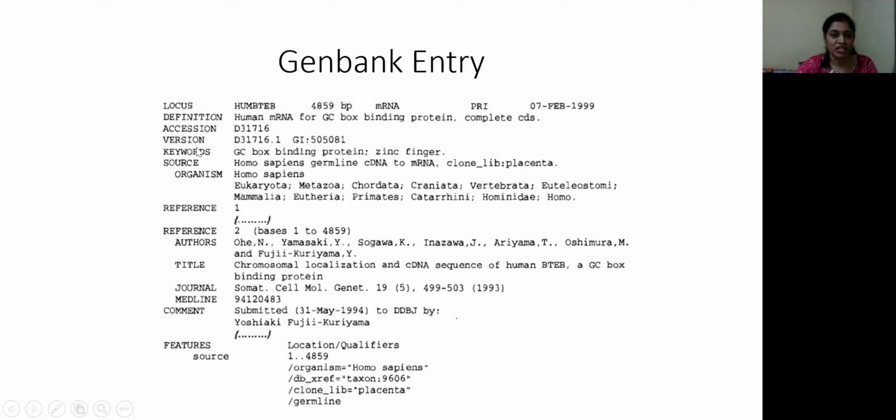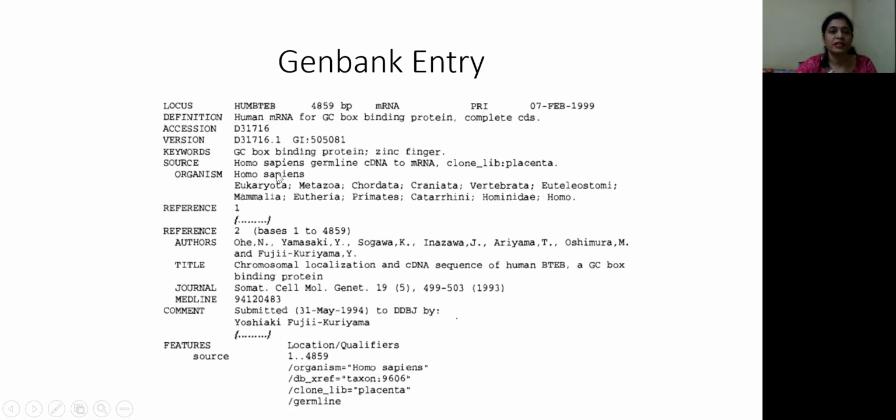Next comes version. Here version is nothing but the accession number 0.1, 0.2, it goes on like that. This version indicates the number of revisions that had happened to the sequence submission. Next, keywords. The important keywords related to this sequence are given here. In this particular sequence, GC box binding protein and zinc finger are the keywords.